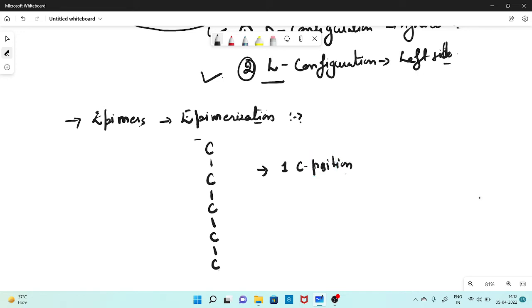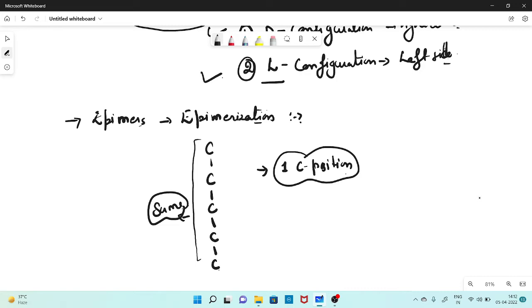All the skeleton of your sugar will be the same, but it will change only in one carbon position. How? Because at that particular carbon position, your hydroxyl plane will be different, right? So when this type of phenomenon occurs, in which the whole skeleton of your sugar molecule is the same but they differ only in one carbon position, then those types of molecules are called epimers.